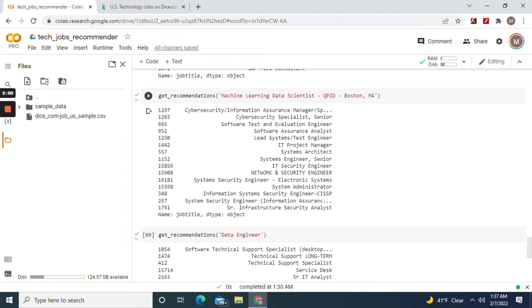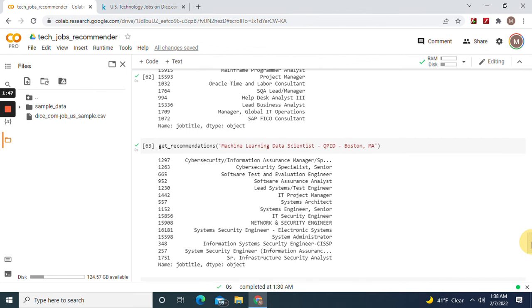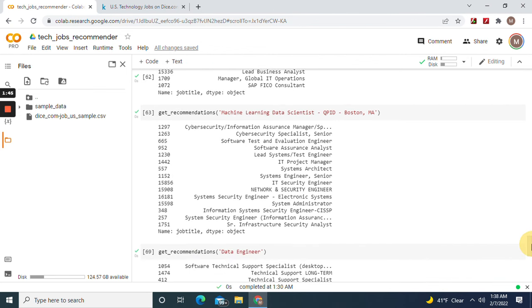Okay, machine learning data scientist. In this data set, they should have had more machine learning engineer roles. They should have had more flat out data scientist roles. Instead, I found this. And this data set was a while back before AI and ML really got much bigger than it is now.